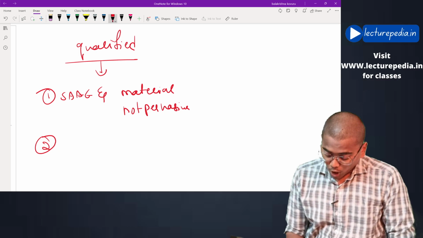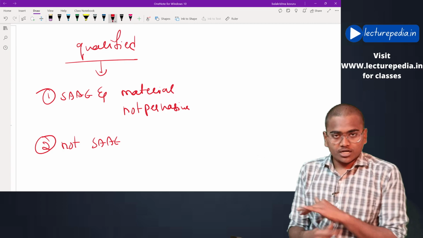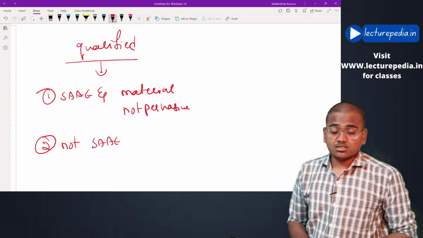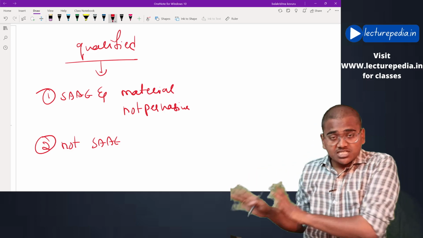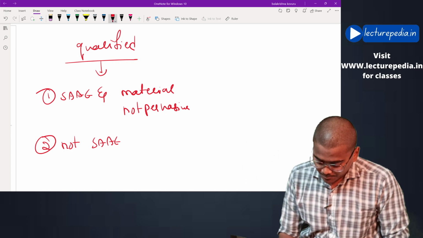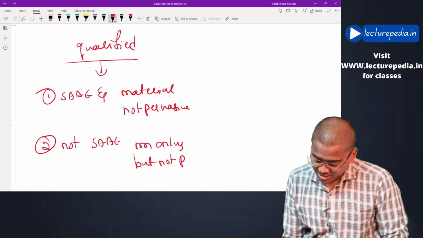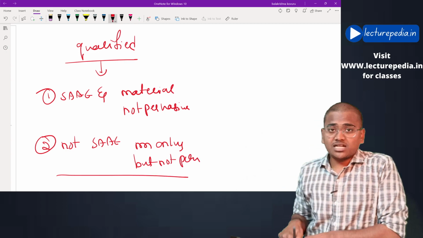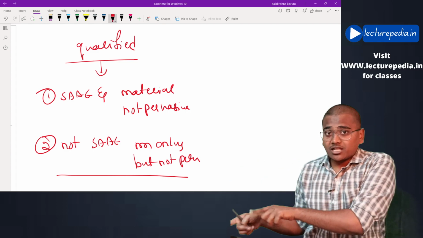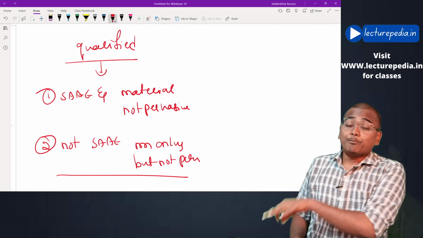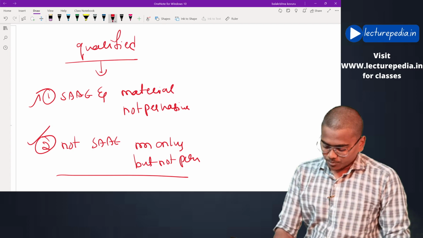Second situation: the auditor has not obtained sufficient appropriate audit evidence, but the auditor feels that in case there are any misstatements, those misstatements will be material only but not pervasive. In these two situations, the auditor will give a qualified opinion.